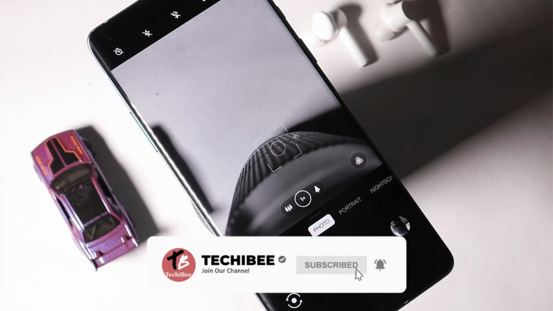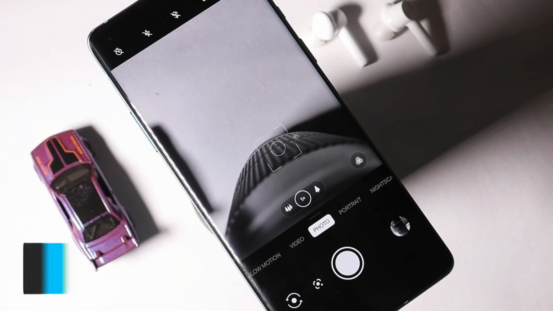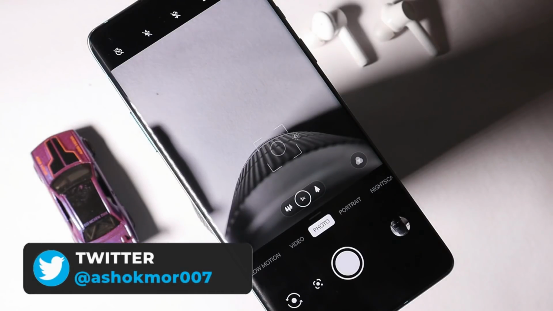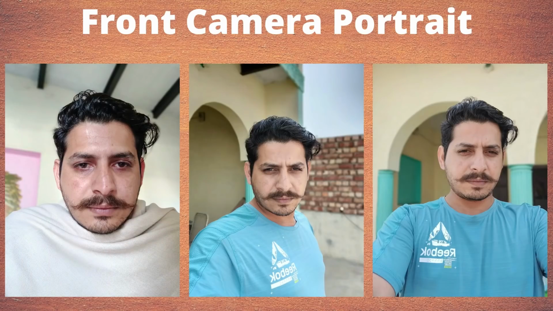And now let's move on to the camera part. Basically, there are no new additions done and I personally did not find any kind of improvements over the previous version. Here are a few samples which you can take a look at. No issues with the portrait mode. I'm happy with the edge detection and depth effect.